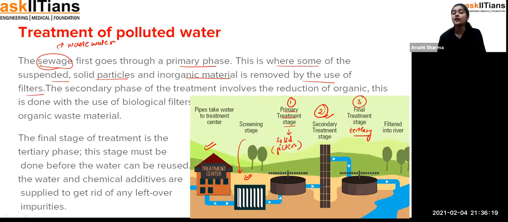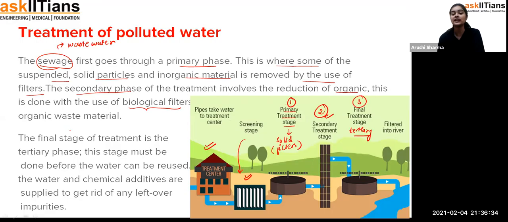Now, after removing all of these things, it goes to the secondary phase. Secondary phase involves the reduction of organic material. This is done with the use of biological filters. As we have seen, the removal of the organic waste material is done in the secondary stage.